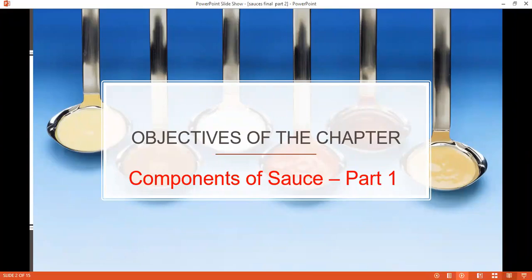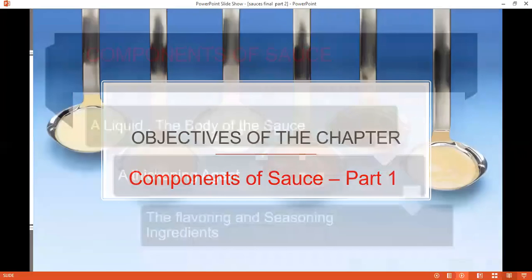In the first part of the sauces, I told you the importance of sauce in the preparation of food and the definition and everything. So over here, we are going to talk about what the components of the sauce are. So let's move ahead with that.